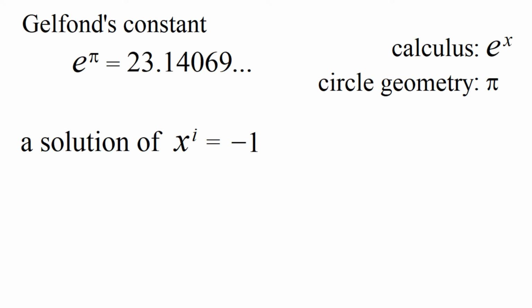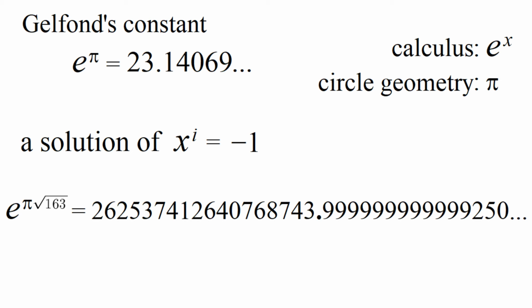Okay, and now another interesting fact about Gelfond's constant. If you raise it to the power of the square root of 163, you get something that's ridiculously close to an integer. Slightly less impressive: if you subtract pi from Gelfond's constant, you also get something that's fairly close to an integer, because, as you can see from looking at the decimal places, it's approximately equal to 20 plus pi.